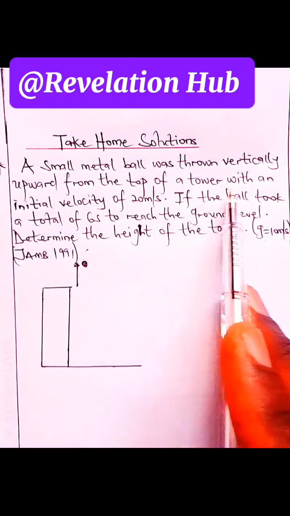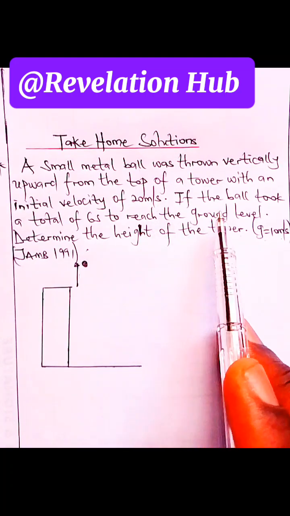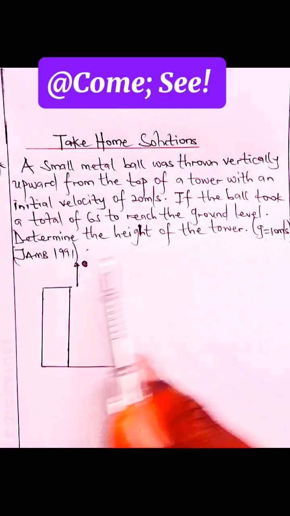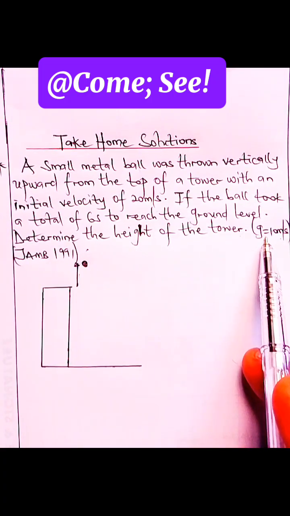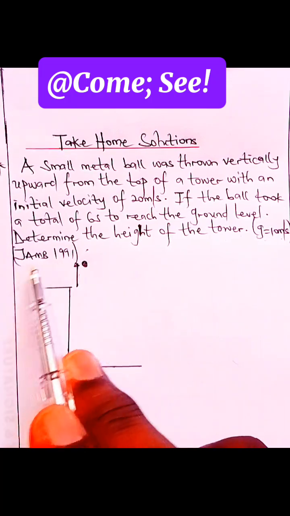So the first question we were given was this: a small metal ball was thrown vertically upward from the top of a tower with an initial velocity of 20 meters per second. If the ball took a total of 6 seconds to reach the ground level, determine the height of the tower, given that acceleration due to gravity is 10 meters per second squared. Now, this question was given to 1991 JAM students.